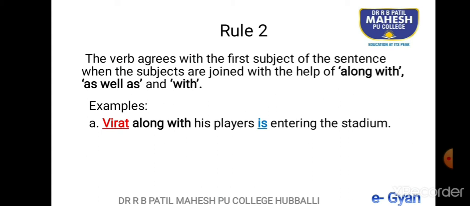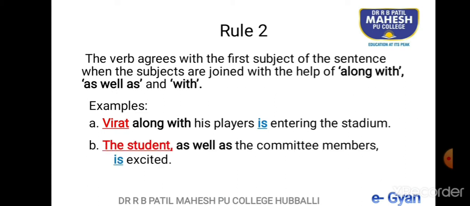So it is like saying Virat is entering the stadium. Do not get confused with the second subject, which is in plural form. Directly pay attention to the first subject, that is Virat. Virat, along with his players, is entering the stadium, not are entering the stadium. Please pay attention, students.